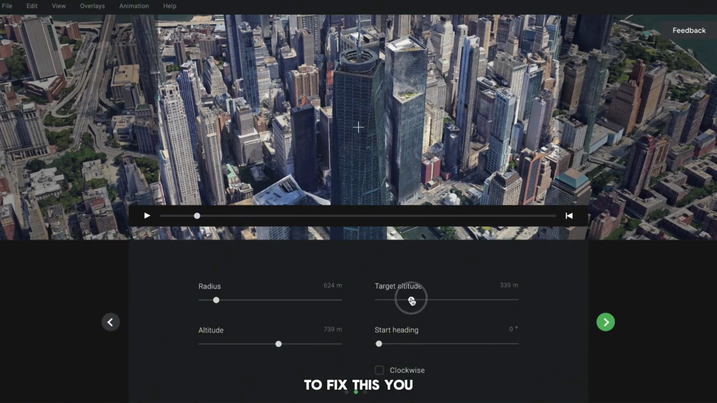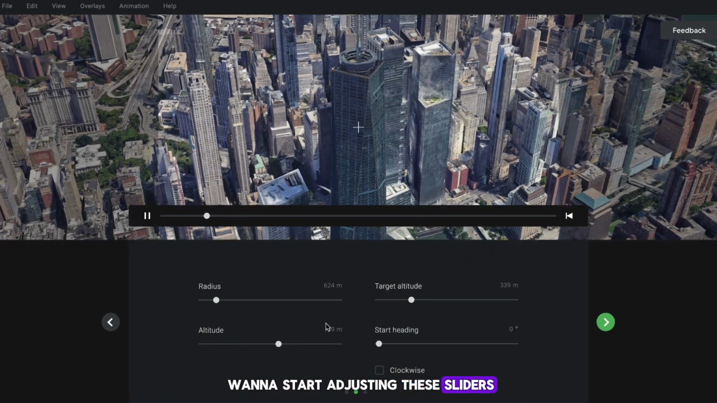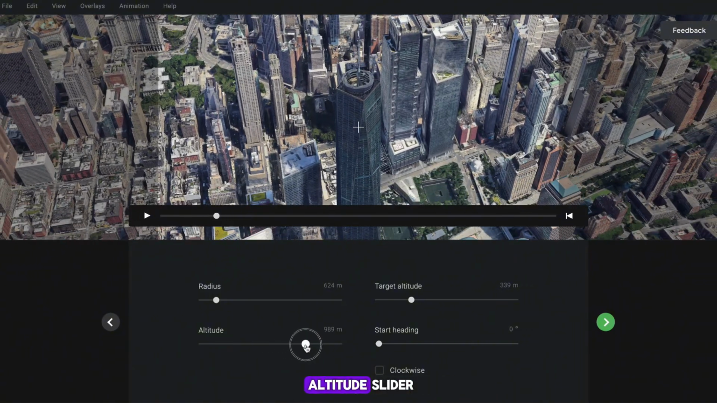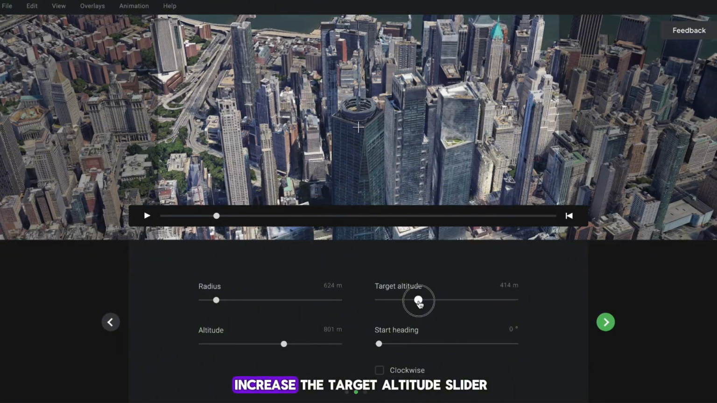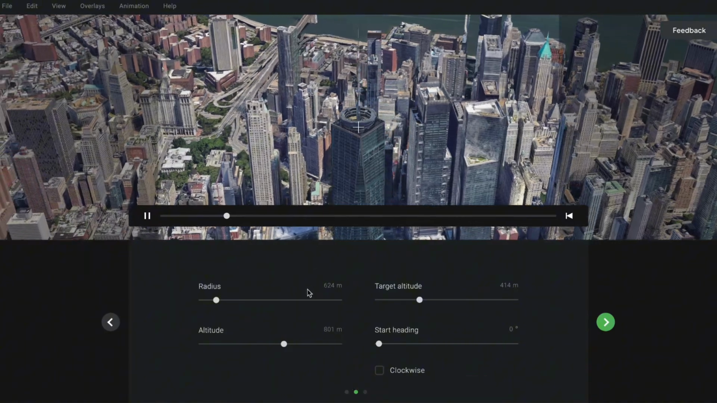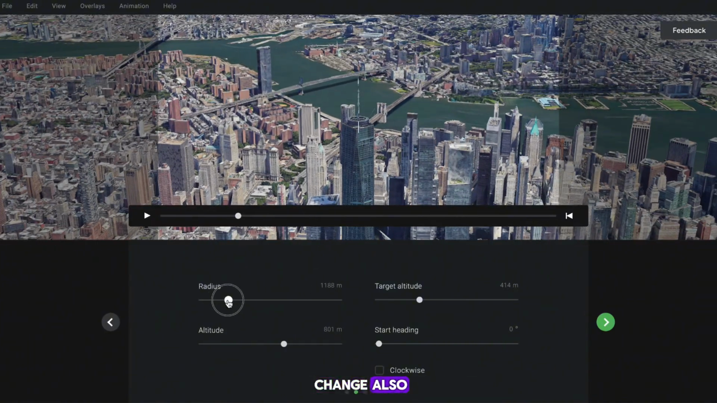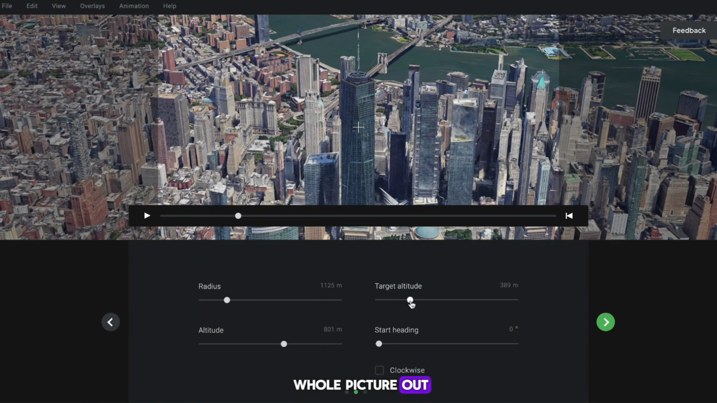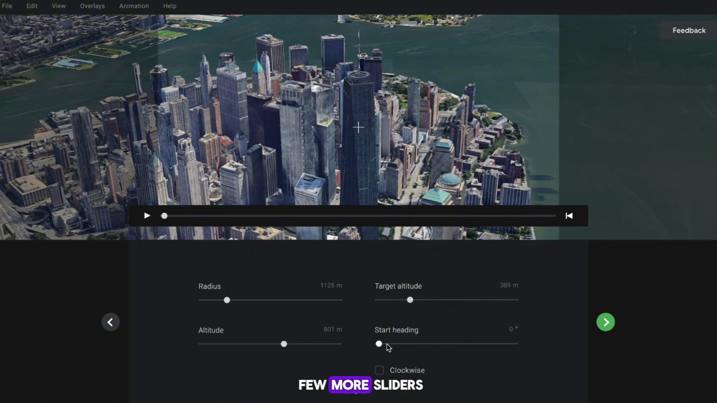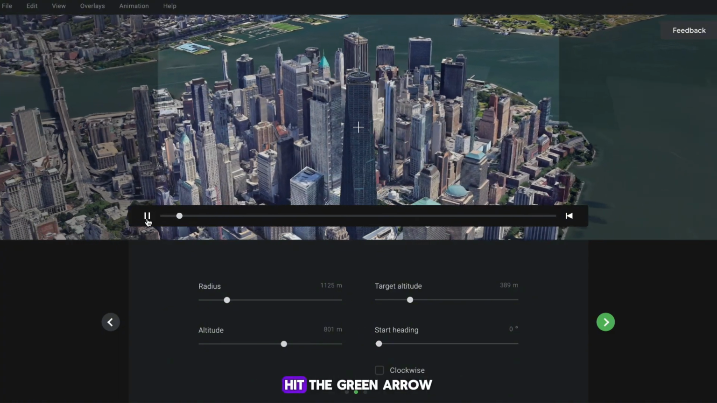To fix this, you want to start adjusting these sliders. I'll firstly increase the altitude slider, and then I'll also increase the target altitude slider. The radius slider is a good one to change also, as it'll zoom the whole picture out. Once you've adjusted a few more sliders and your video looks good, hit the green arrow.